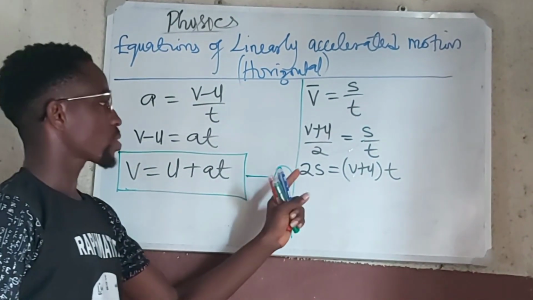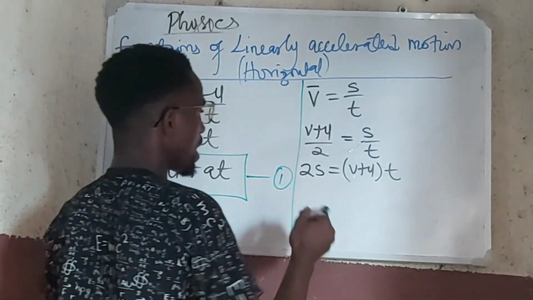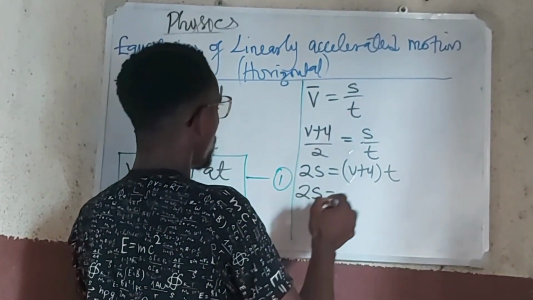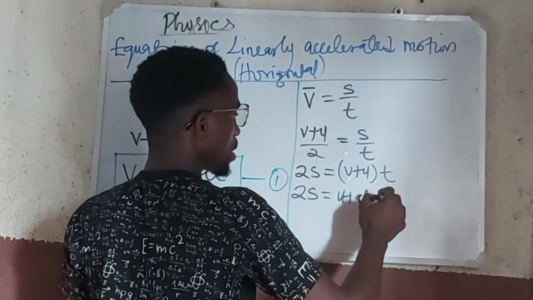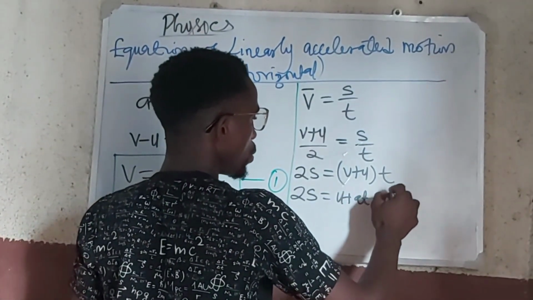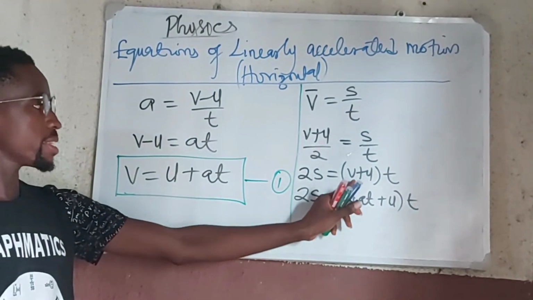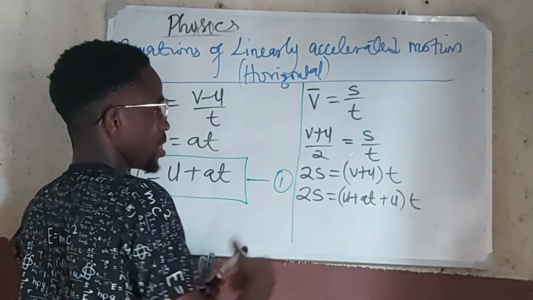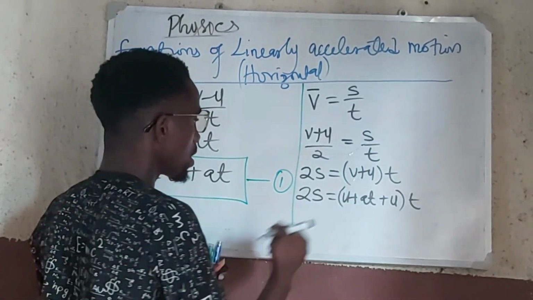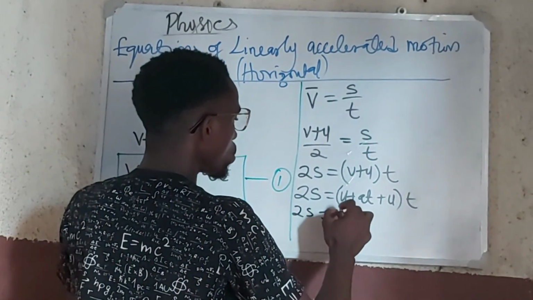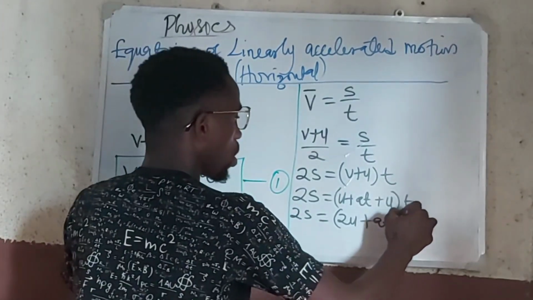So I can put the value of v in this equation to have that 2s is equal to u plus at, then plus u, multiplying t. I just use u plus at to replace v. So this is now u and u. When you add the two u's, you get 2u. So 2s is equal to 2u plus at all times t.